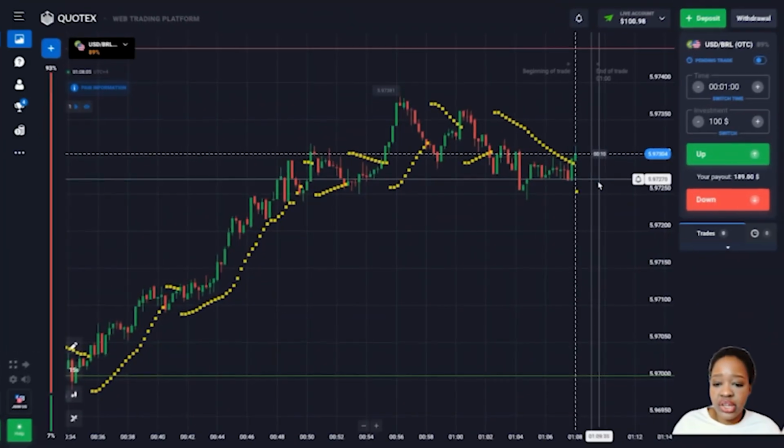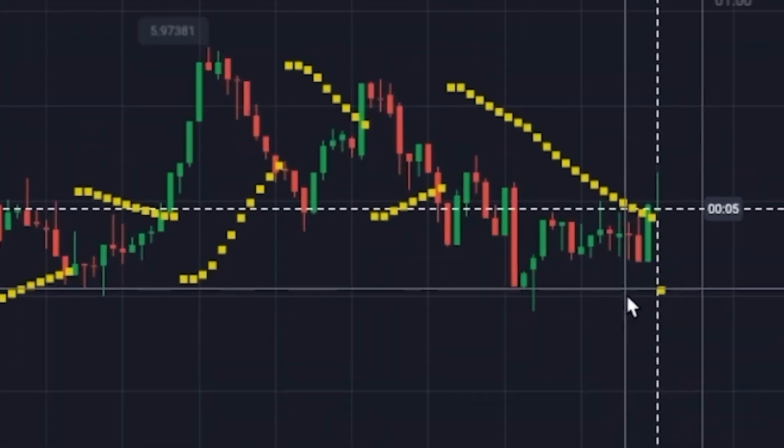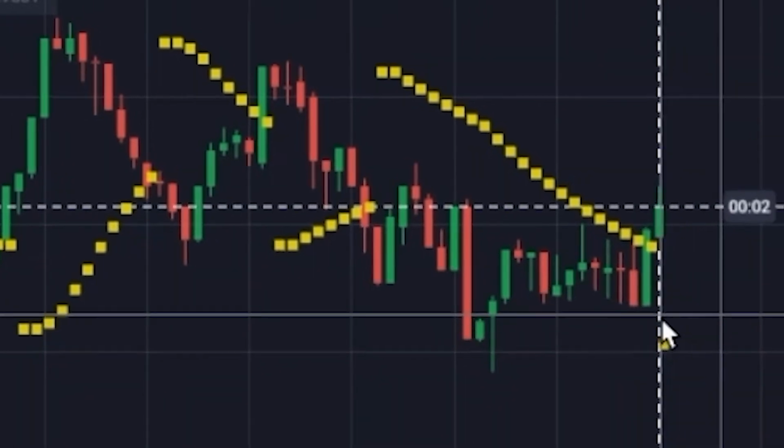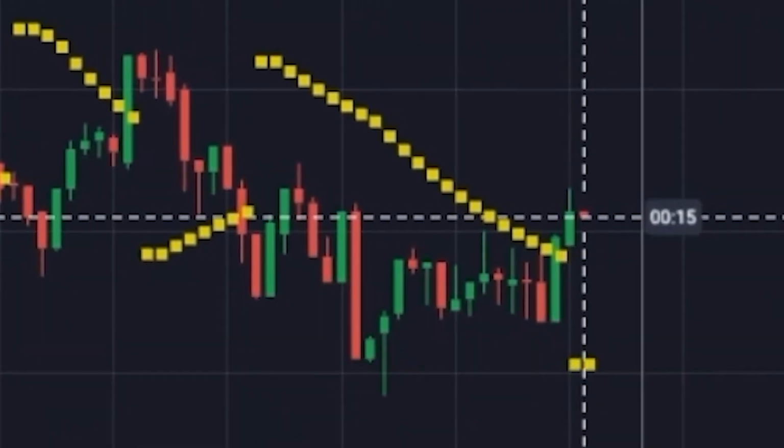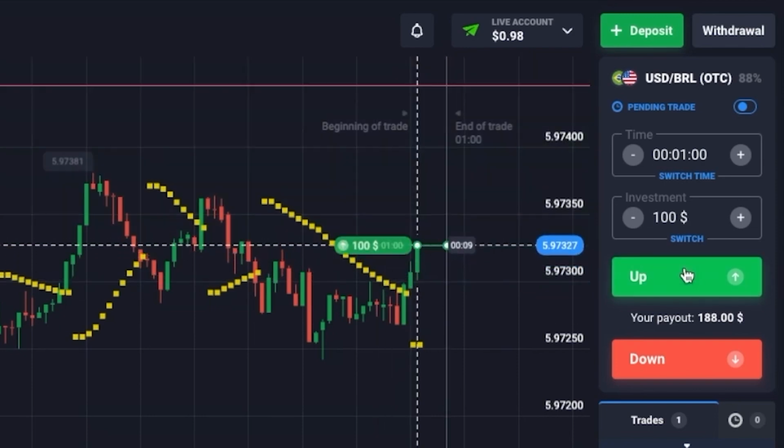Let me go on. So here you can see the price meanwhile has already reached its previous local highs, and the growth trend continues to take place, and the parabolic SAR indicator confirms this. I'm going to open a 1 minute increase and observe the price movement.